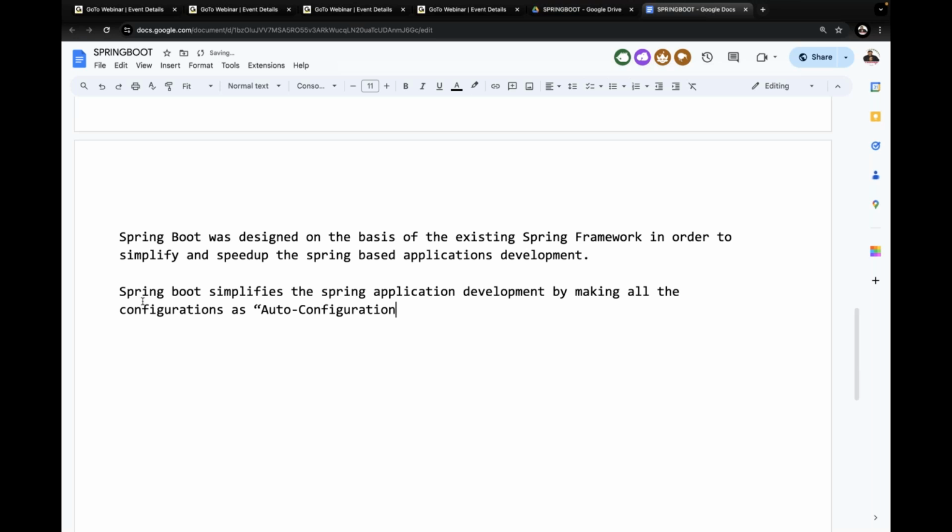This is very important, guys. Everybody must understand it. Auto configurations.